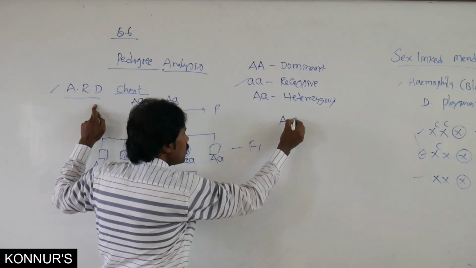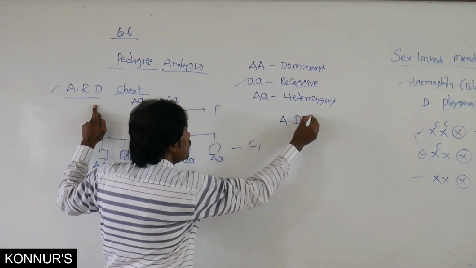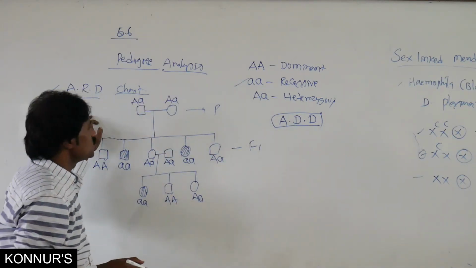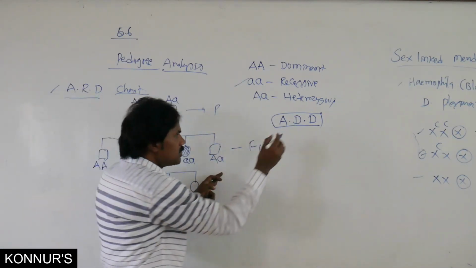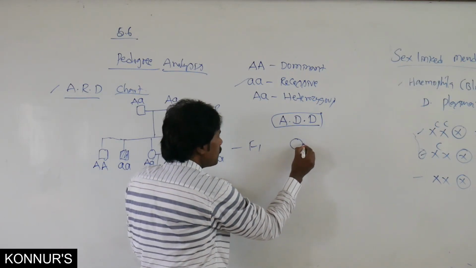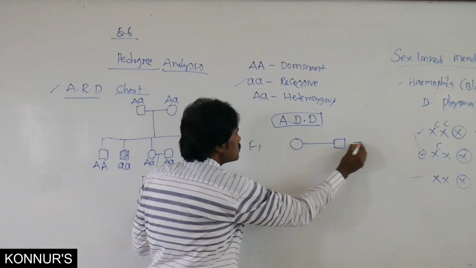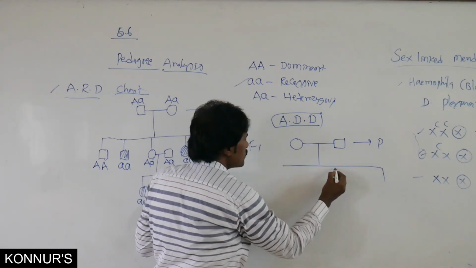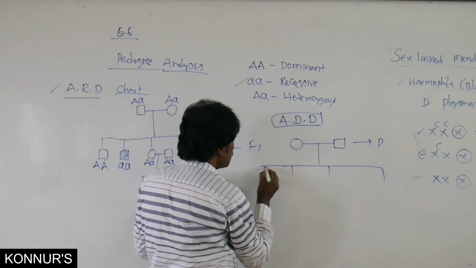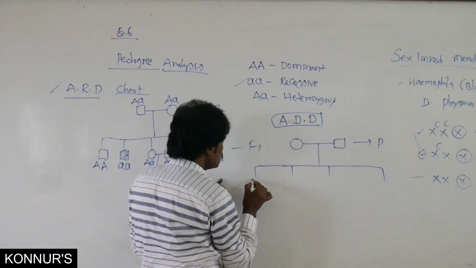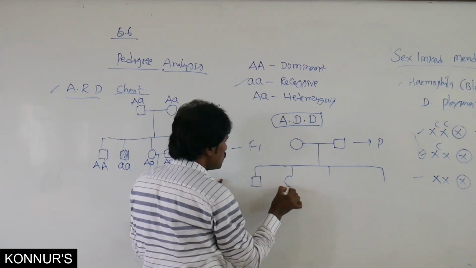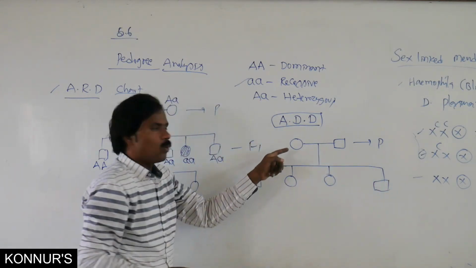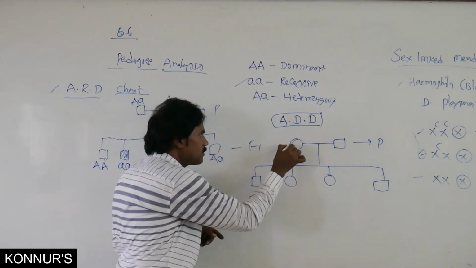Then this is the autosomal dominant disorder, this is a dominant one, this is a recessive one. In the dominant one, similarly, these are the parents, these parents are affected, and 4 individuals. One among the parents is affected.